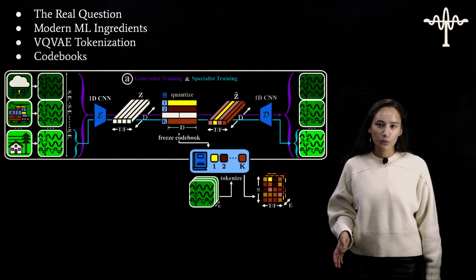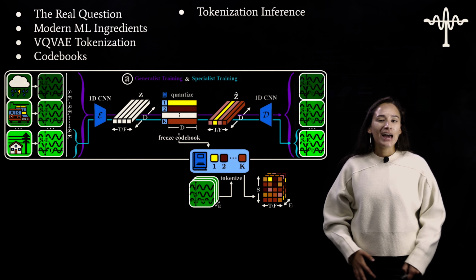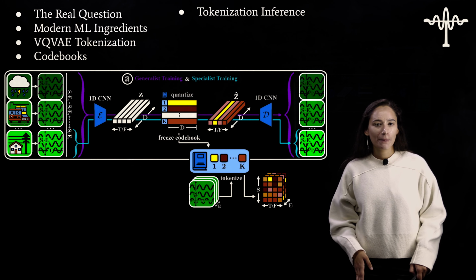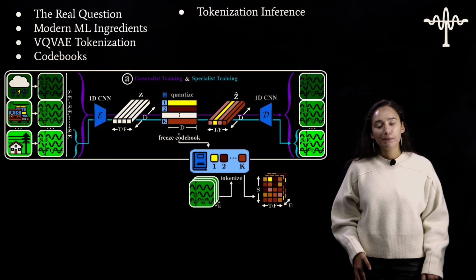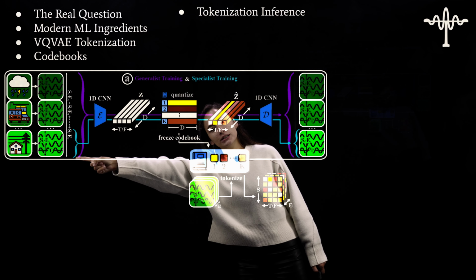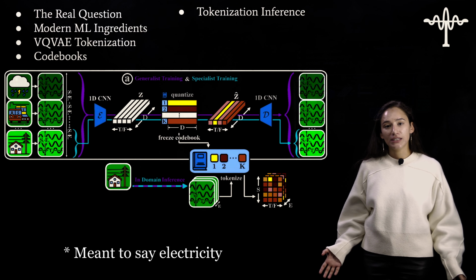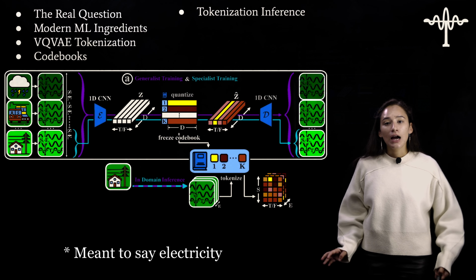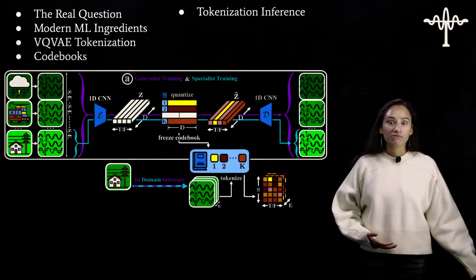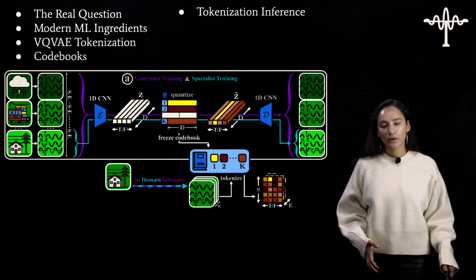Now that we've discussed codebooks, let's go into a little bit more detail about tokenization inference. And we actually don't need that many slides to describe it. So once I've trained my VQVAE, and let's say in my generalist and my specialist, I've trained both of them using weather. For in-domain inference, I would take my weather data set, some held out test set, tokenize it, and then see what the performance might look like.